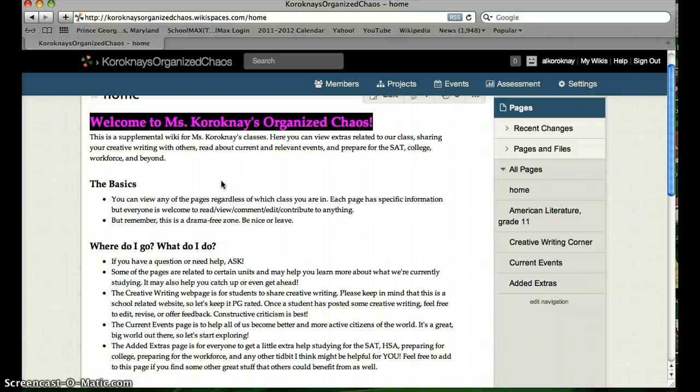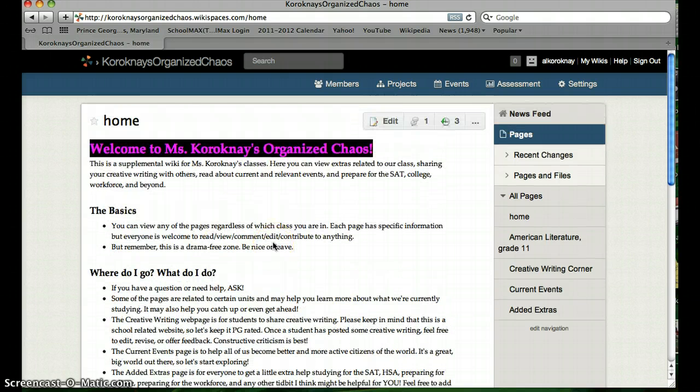So this is really more for students to dialogue with each other, look at some materials that would supplement what we're doing in class. I also have a creative writing section, a current events section, and just some added extra websites that I thought would be helpful. So when you come to the home page, this is where you are. And to create this web page, I basically just started with the home template and put in what I wanted.